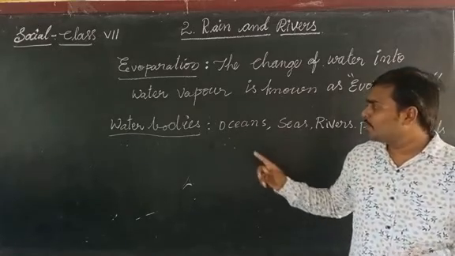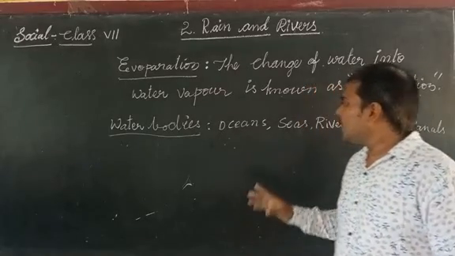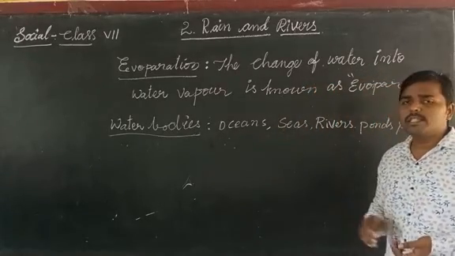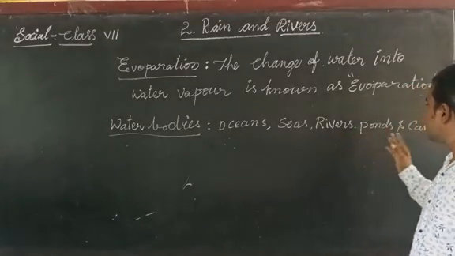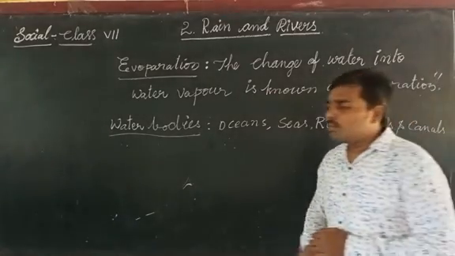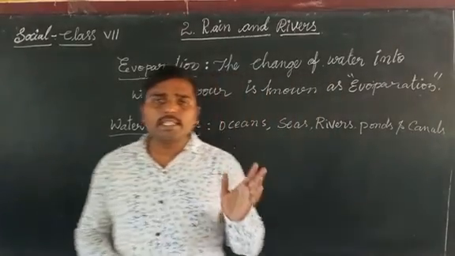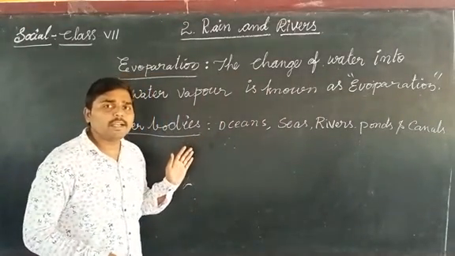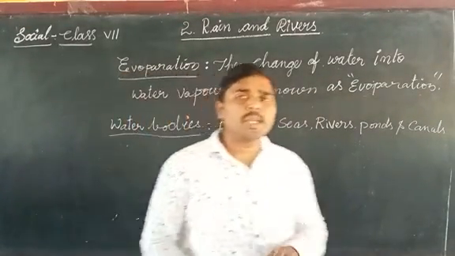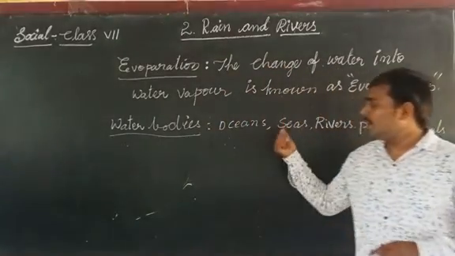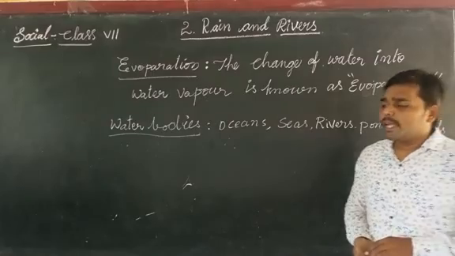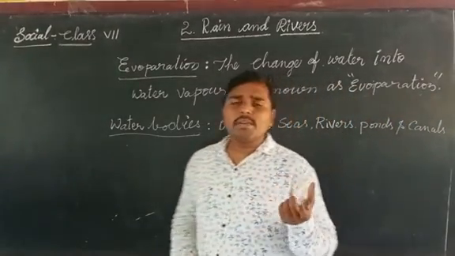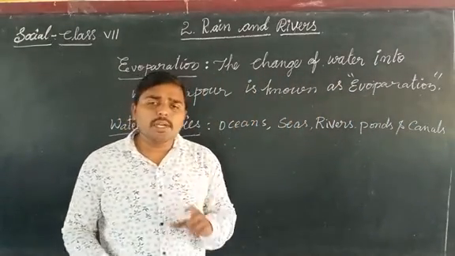There are so many water bodies located around us: oceans, seas, rivers, ponds, and canals. From these water bodies, the water is evaporated during the daytime. Why is the water converted into water vapor during daytime?